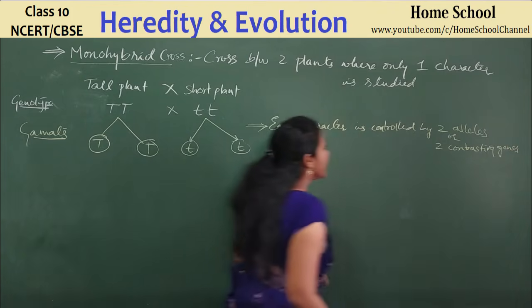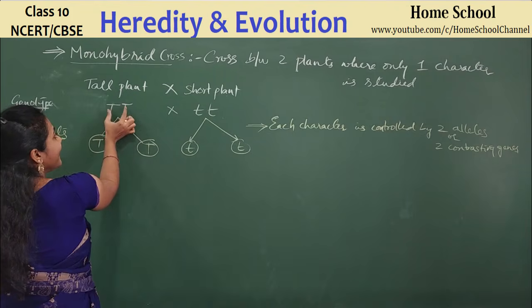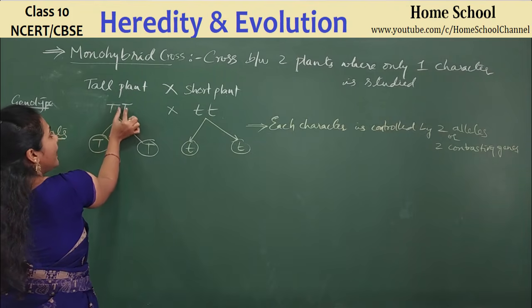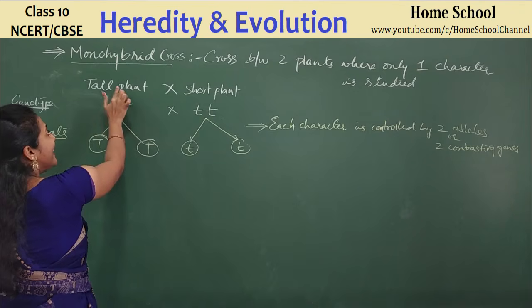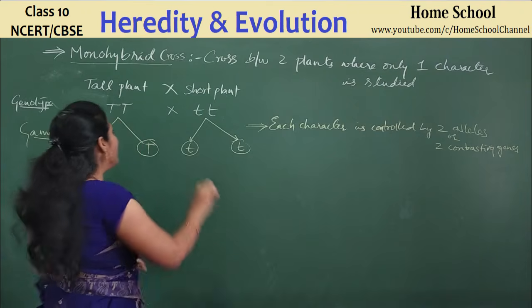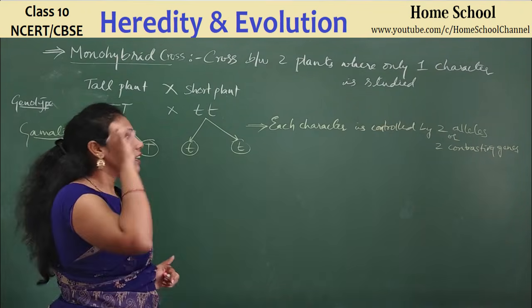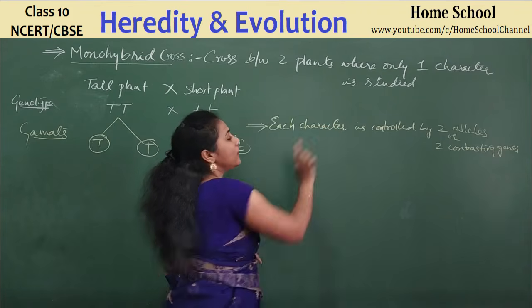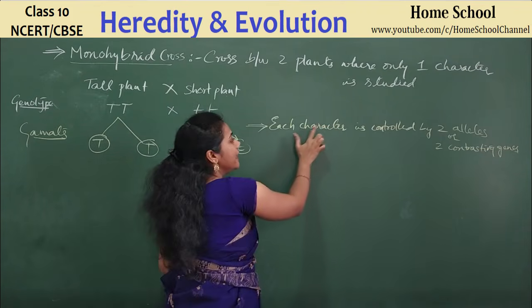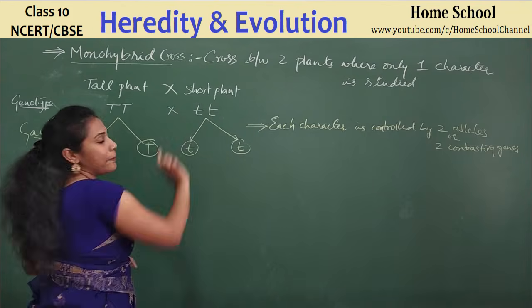So here, the character called height of this plant is controlled by two alleles. Both of them together tell whether a plant is tall or short. So two alleles are necessary to tell about a particular character. What is the character here? Height. Height is always controlled by two alleles in every plant.